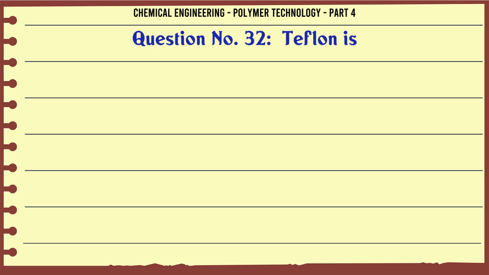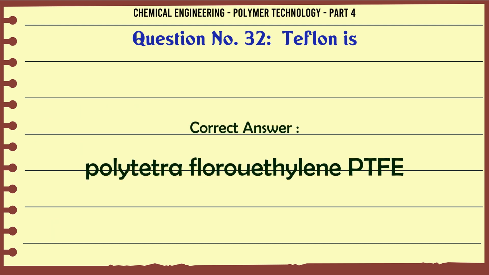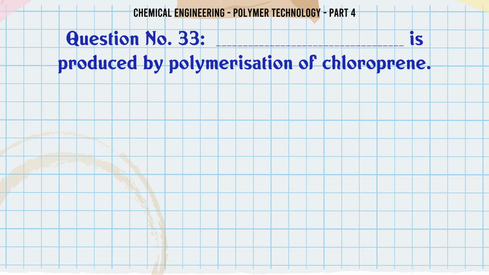Teflon is A. phenol formaldehyde, B. an inorganic polymer, C. polytetrafluoroethylene P.T.F.E., D. a monomer. The correct answer is polytetrafluoroethylene P.T.F.E.